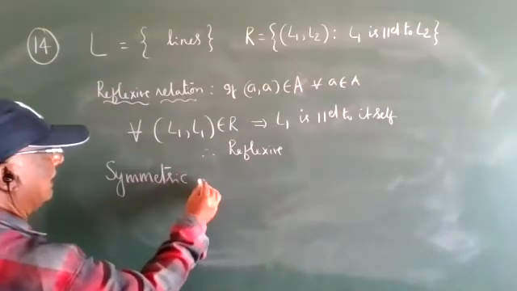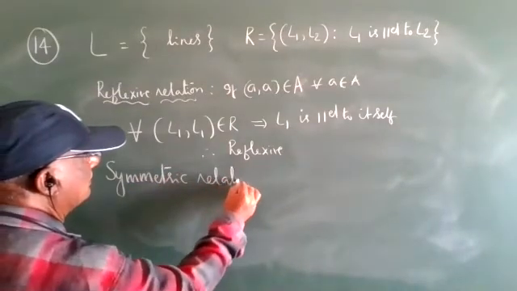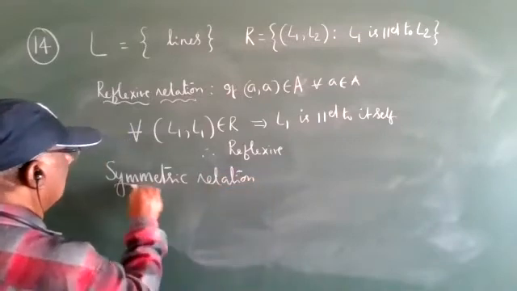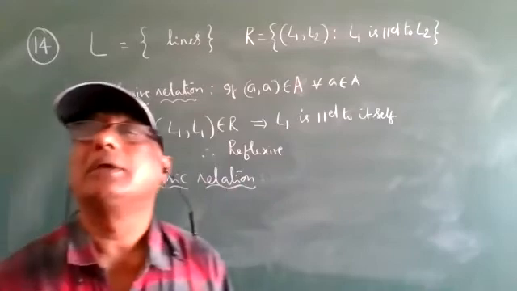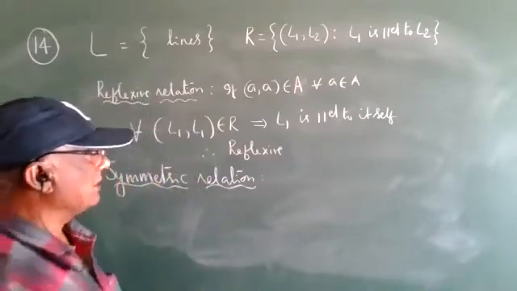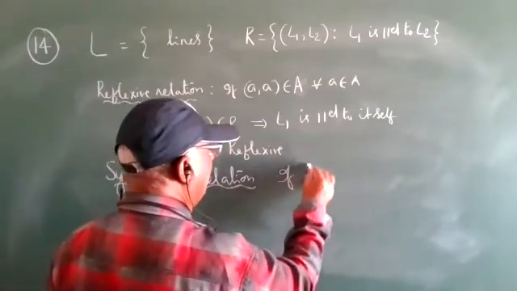Symmetric relation. Everyone go through the symmetric relation.